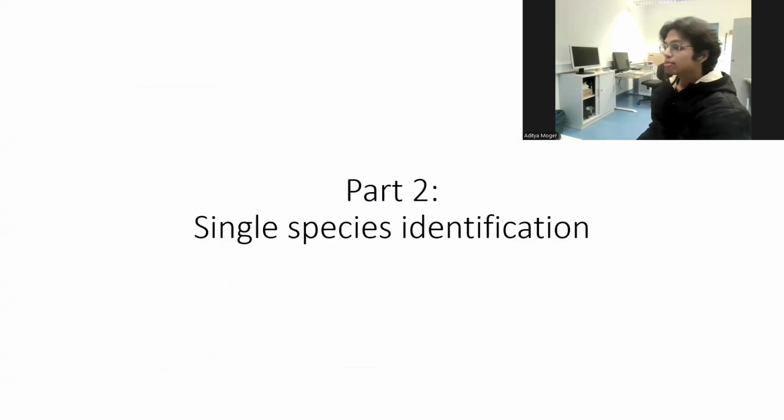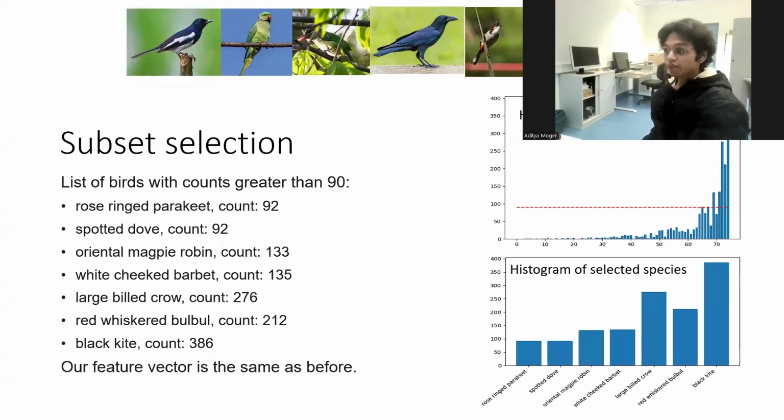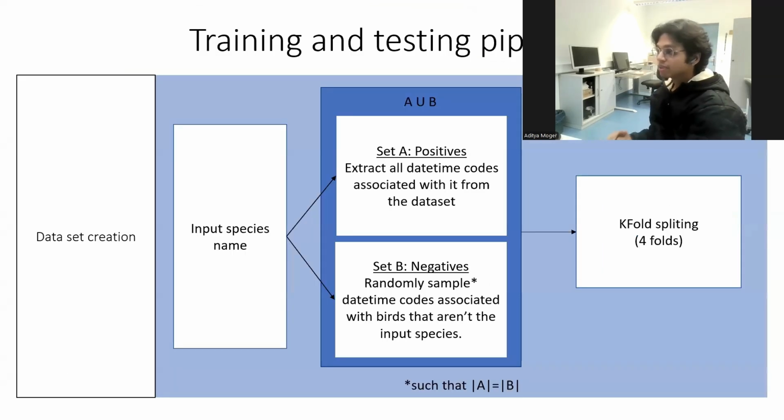So let us look at making multiple single species models. That is, for detection of each species, a new model is generated. In our data, all species are not present equally. Hence, we need to select a subset to run these models on. If a bird species occurred in more than 92 1-minute audio sections, we select that species to train our individual models on. The selected species are shown on the slides. For each species, we randomly sample instances where it is not present to create the negative data set. Hence, our classification task is Boolean. The model predicts if a bird is present or not in a given audio file. The size of the negative data set is equal to the positive data set.